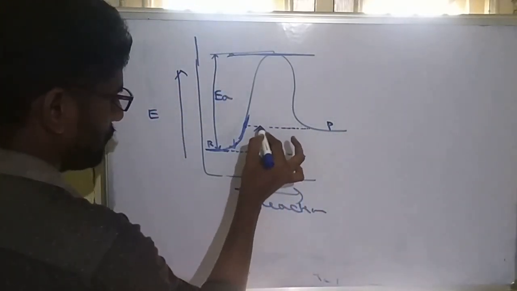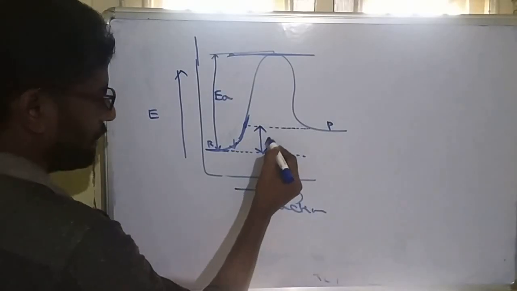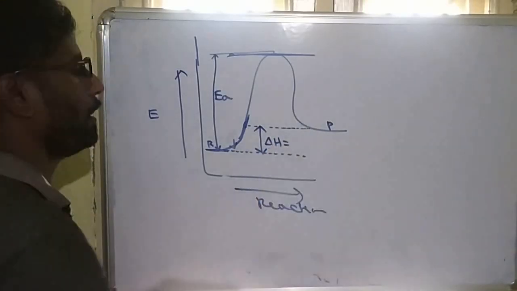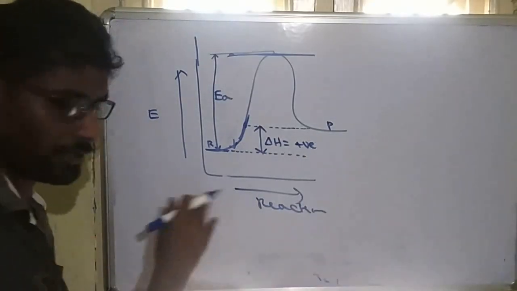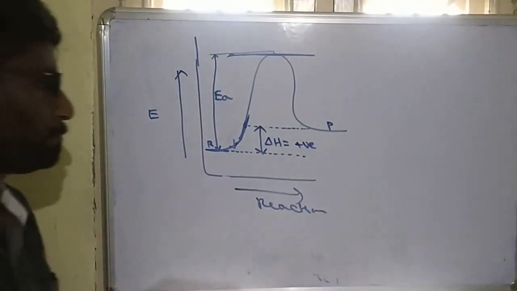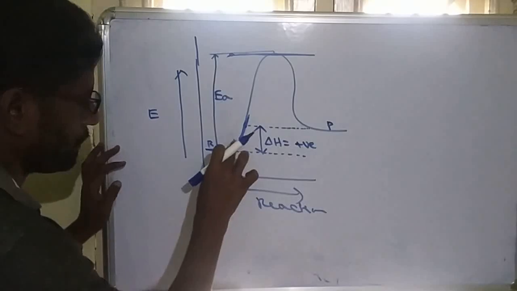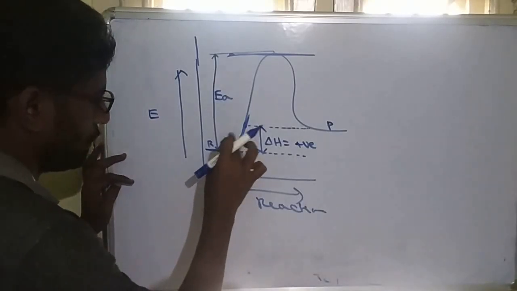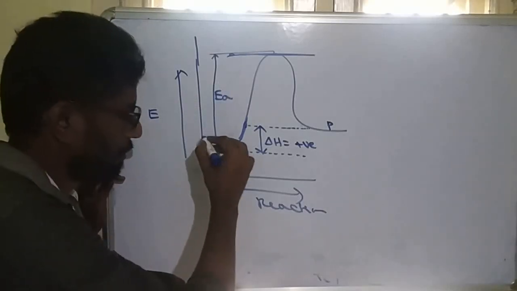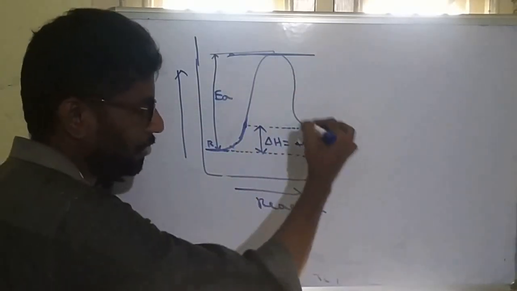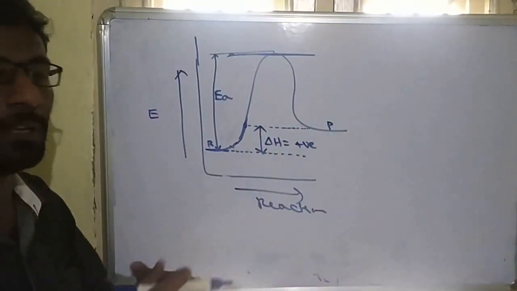What is this difference? Product minus reactant should be the change in enthalpy. So the product is higher, so the enthalpy sign will be positive. So this is an endothermic reaction. Now see this. When we are giving energy, they will reach the energy barrier and will produce the product. So the rate will increase.